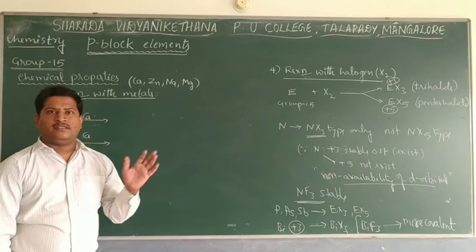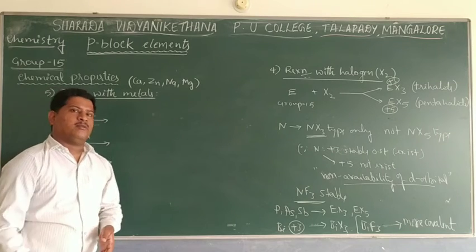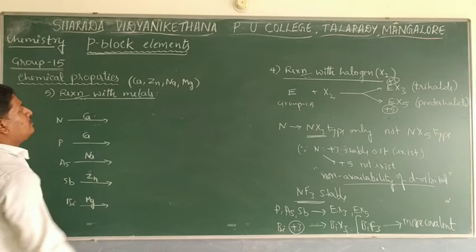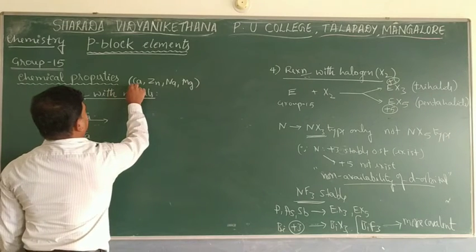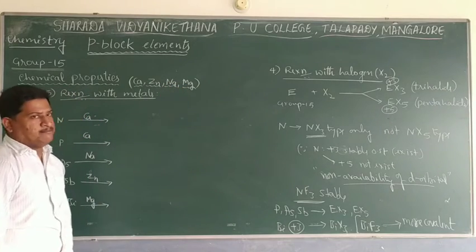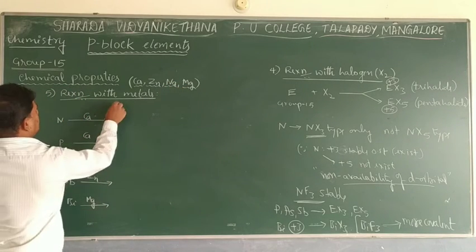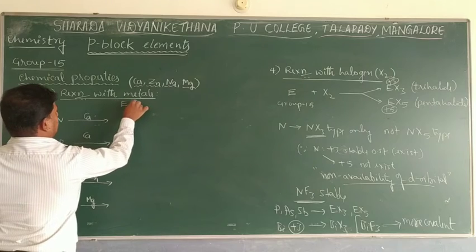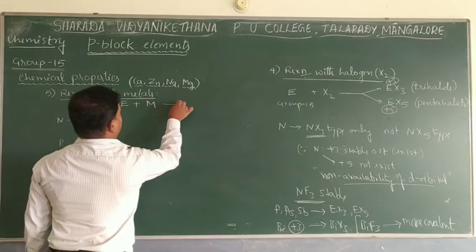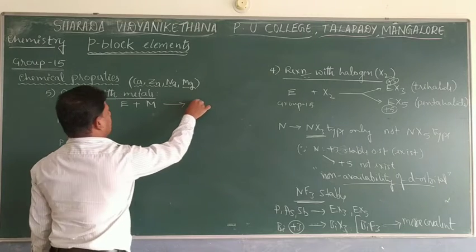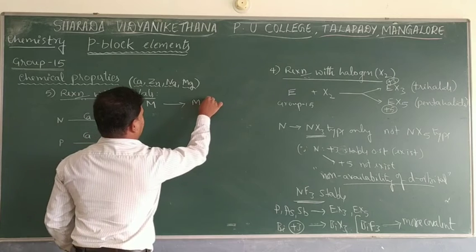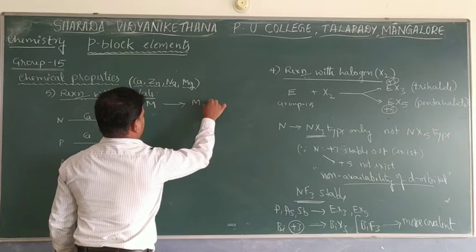Now let us see the last of the chemical properties of group 15 elements, reactions with metals. Normally we consider metals like calcium, zinc, sodium and magnesium. A group 15 element reacting with any one of these metals will produce a metal nitride, or an M3E2 type compound.